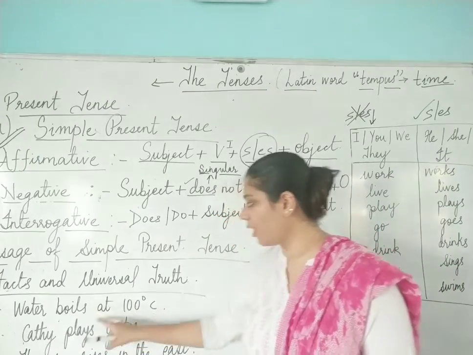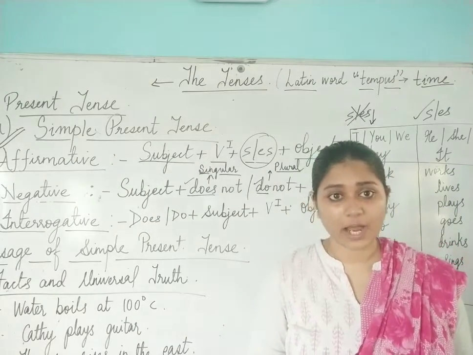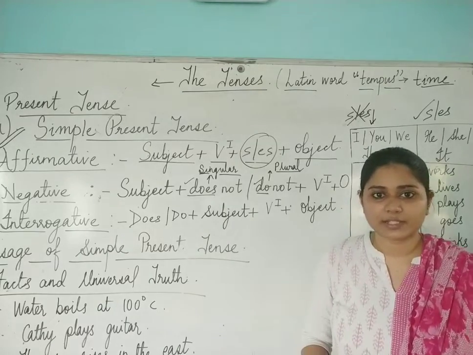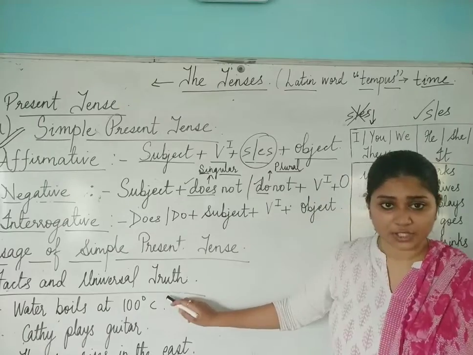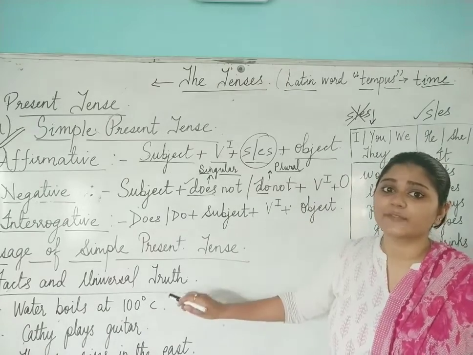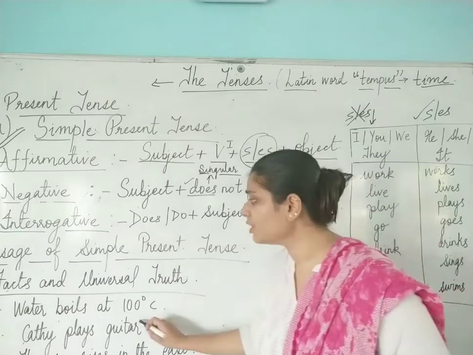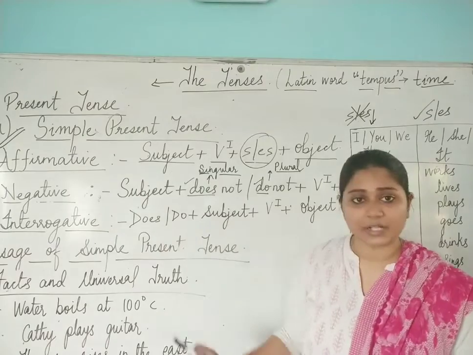Whenever we are talking about any facts and universal truth, the examples are: water boils at 100 degrees Celsius. Obviously this is a universal truth. This is a fact that water boils at 100 degrees Celsius. You cannot boil it at 0 degrees Celsius, it will freeze, right? So you cannot change this. This is a fact. This is a universal truth, and this is your simple present tense.